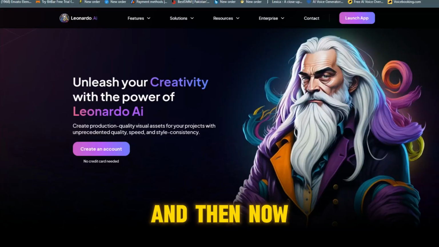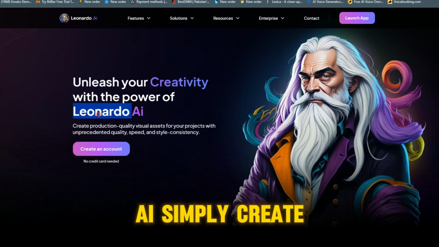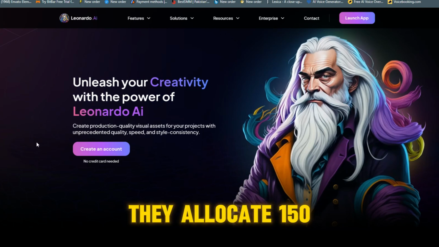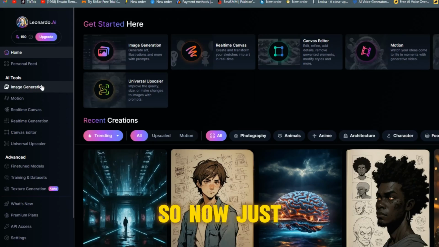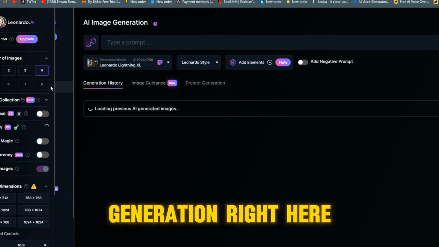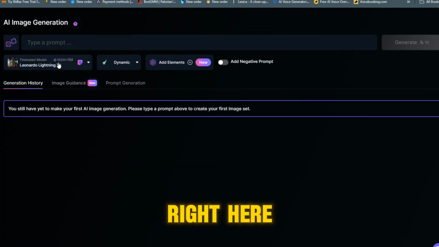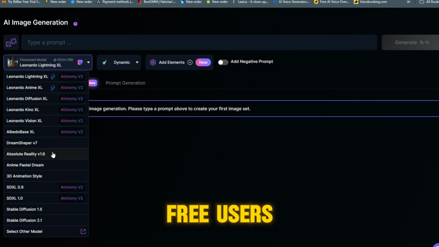And then now you're ready to open Leonardo AI and start pasting your prompts in there. To use Leonardo AI, simply create an account. Link will be in the description. On a free account, they allocate 150 free credits per day, which is more than enough for our purpose. So now just go to image generation right here. Now choose the Absolute Reality model right here. If you are rolling with the free plan, that's the best model available to free users.